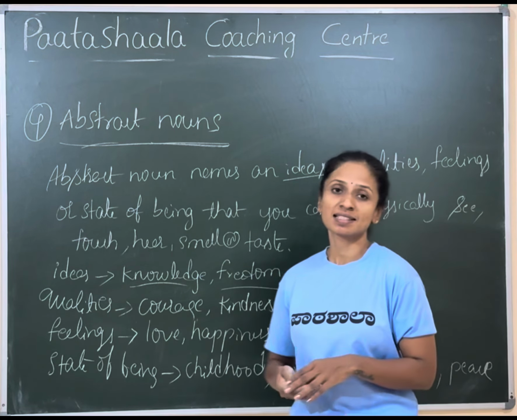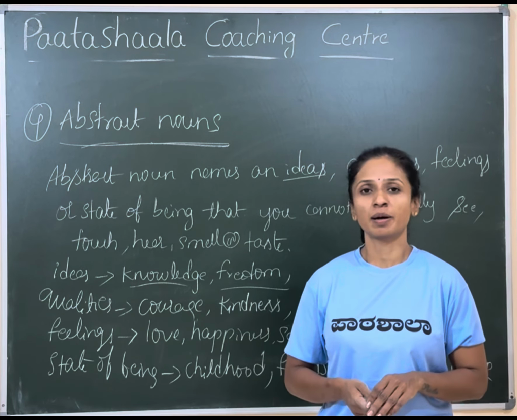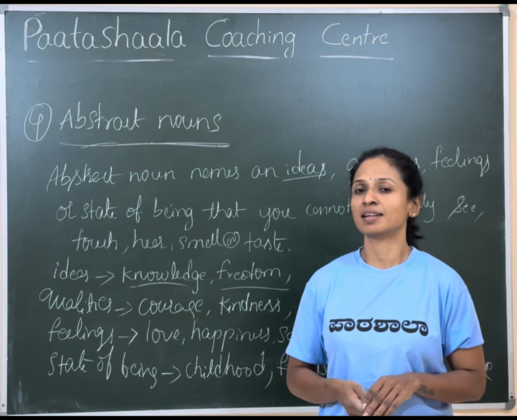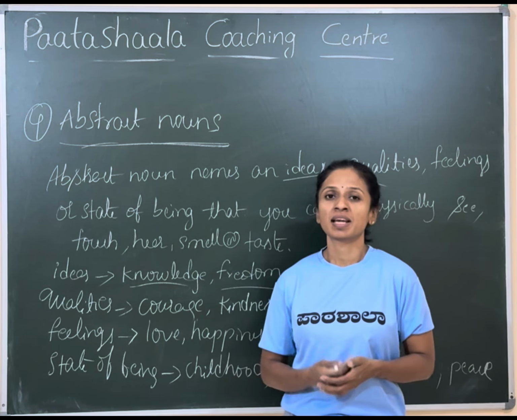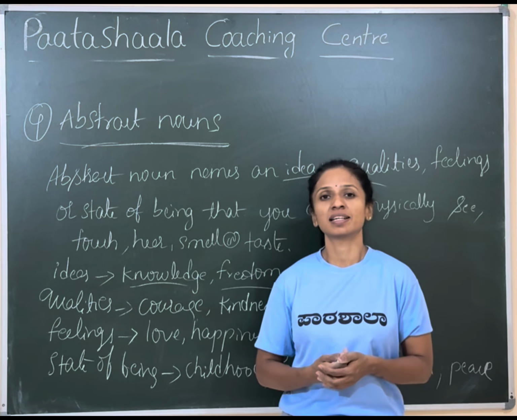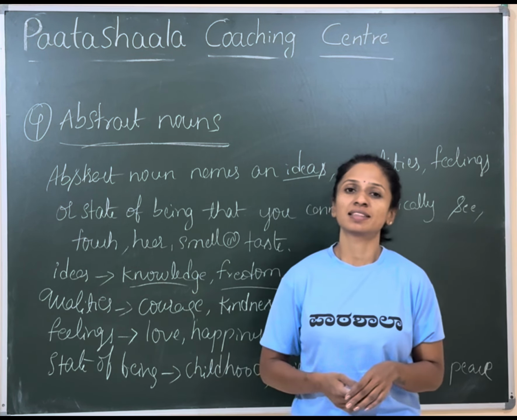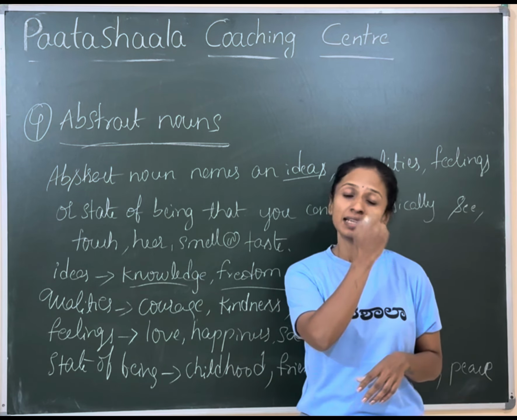So let's summarize this video. What are nouns? A noun is a word that names a person, place, animal or a thing. A person can be a boy, girl, mom or teacher, and a place can be a park, zoo, home. An animal can be a dog, cat, elephant, and a thing can be book, chair, table. Then come the different types of nouns.